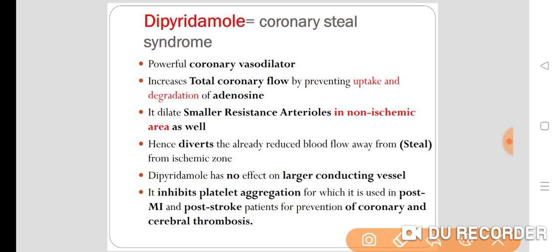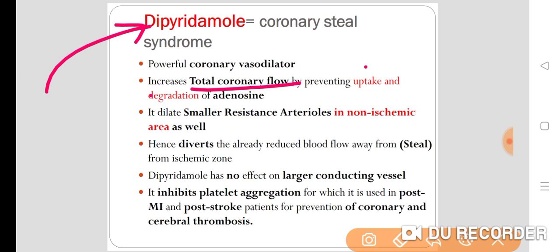Normally, there is dilatation of smaller resistant arterioles in the ischemic area, right? But because of dipyridamole, what happens? It increases the total coronary flow by preventing uptake and degradation of adenosine. That means more and more adenosine will be there, so it dilates the smaller resistant arterioles in the ischemic area as well as in the non-ischemic area.